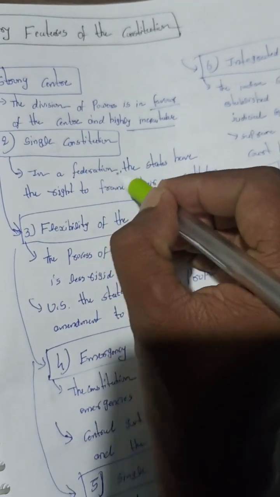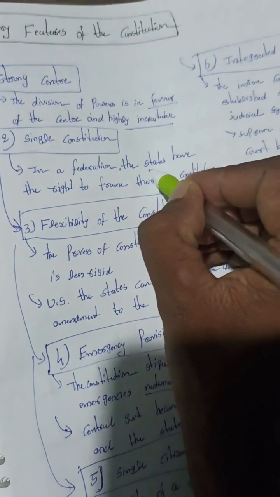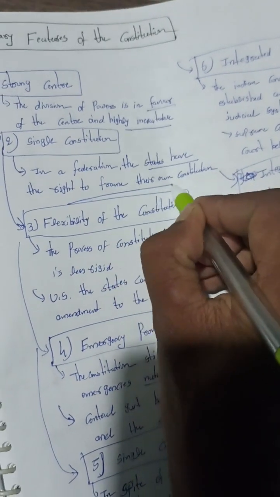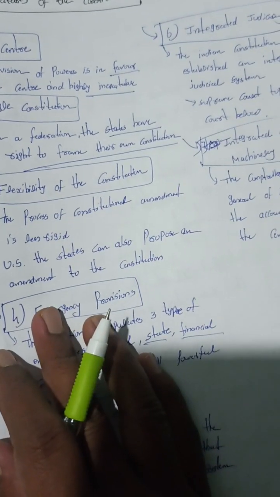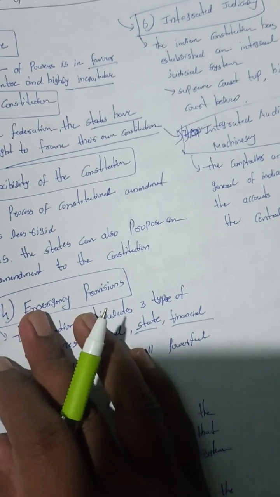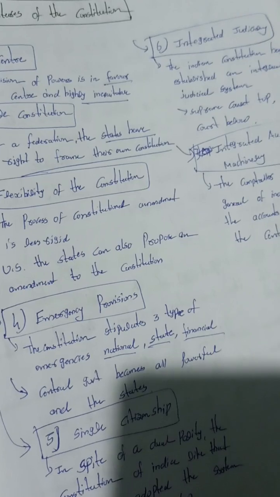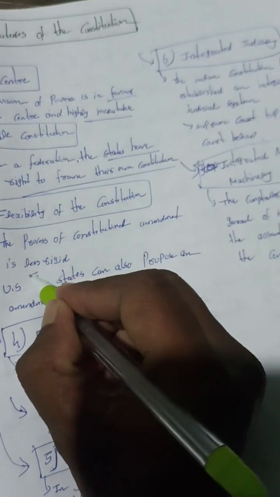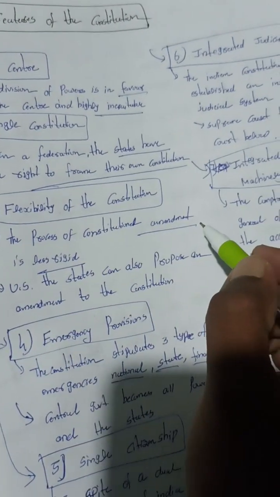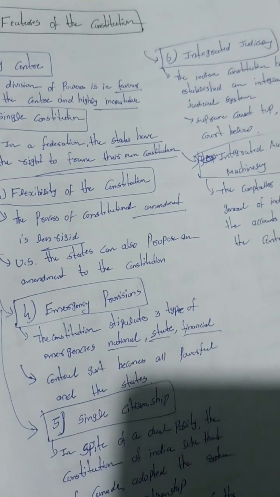A single constitution: states have no right to frame their own constitution. Flexibility of the constitution means less rigidity.